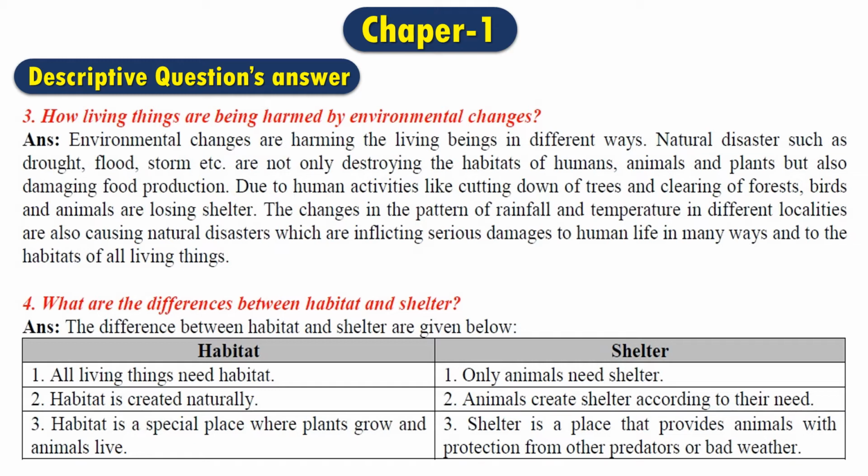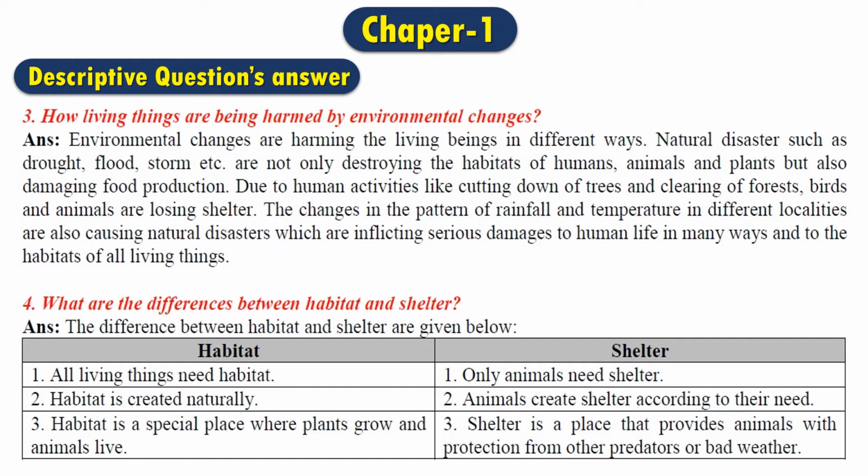Due to human activities like cutting down of trees and clearing the forest, birds and animals are losing shelter. The changes in the pattern of rainfall and temperature in different localities are also causing natural disasters, which are inflicting serious damages to human life in many ways and to the habitats of all living things.